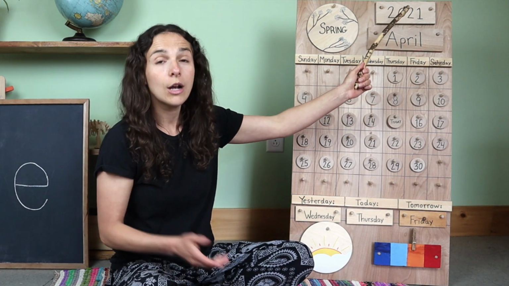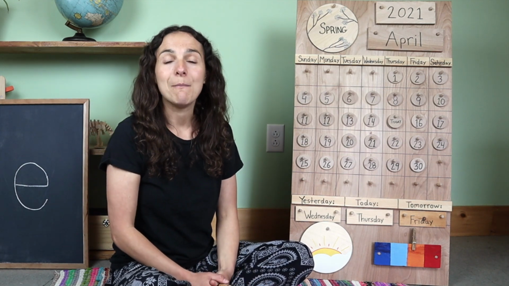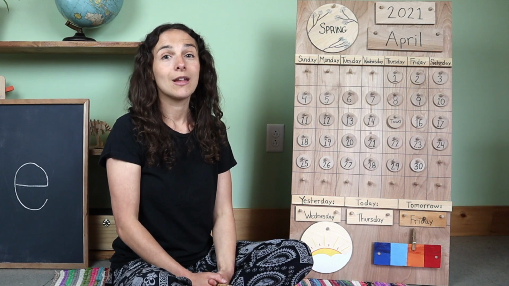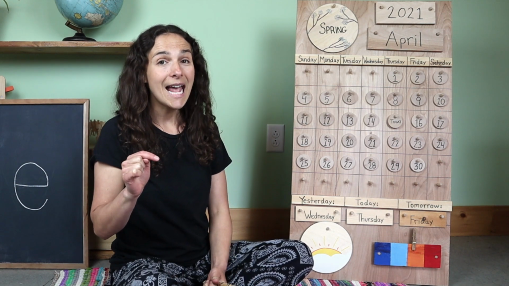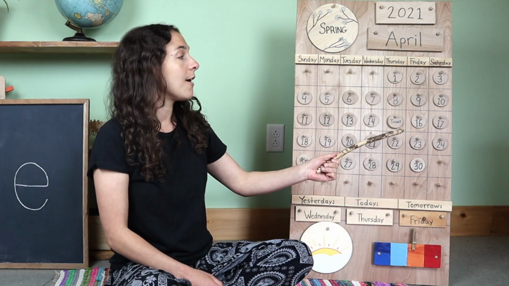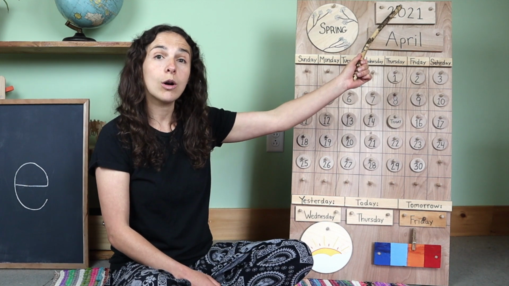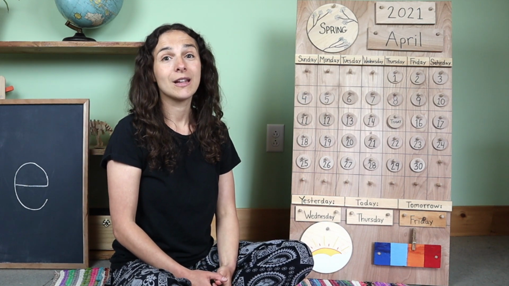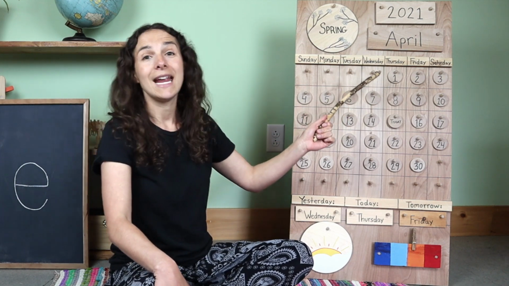2021, or 2021. There are 2 ways to say the year, and both of them are correct. Will you say the date with me one more time? Today is April 15th, 2021, or 2021.